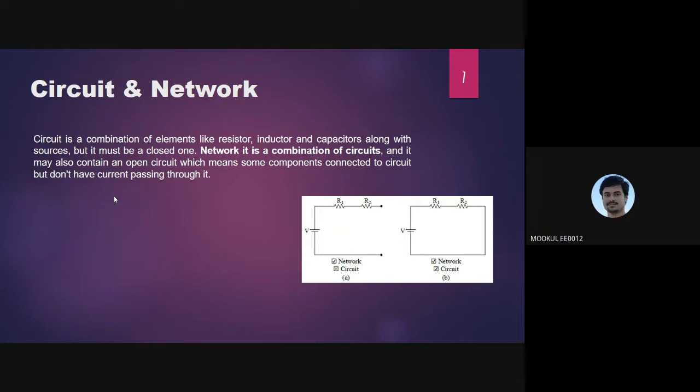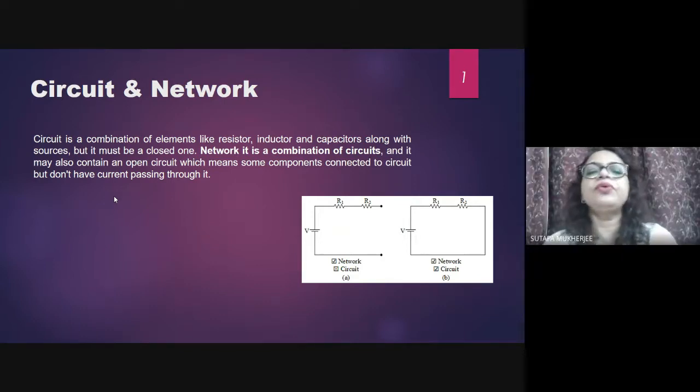So yes, ma'am. A circuit is a combination of elements, as you already told, like resistor, inductor, and capacitors along with the sources. Because if there is no source, the circuit will not be able to give current. But definitely the condition is that the circuit will be a closed one.